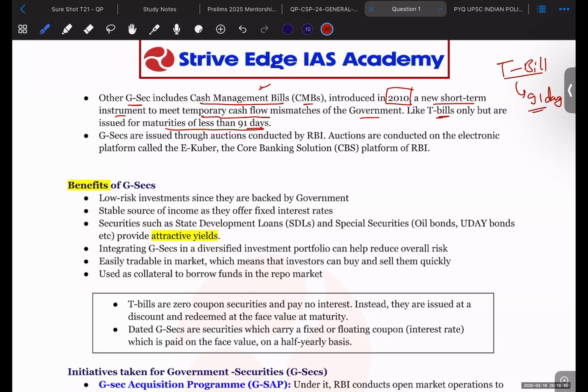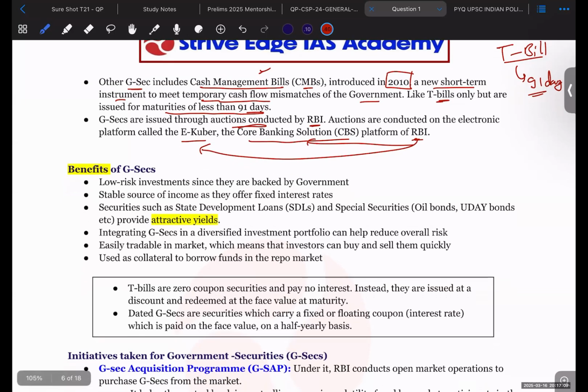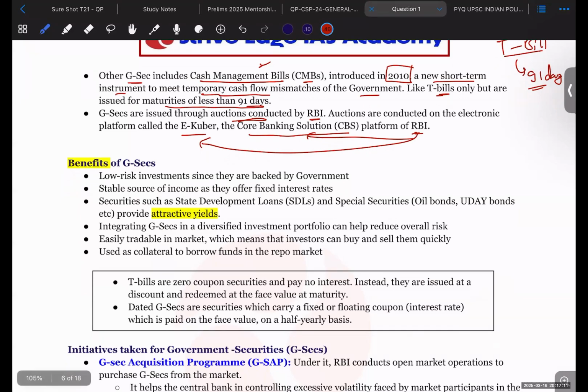Government securities, GSECs, are issued through auctions. They are issued by the auction route only by the RBI, and these auctions are conducted on the eKuber or Core Banking Solution (CBS) platform of the RBI. So the RBI maintains two platforms, eKuber as well as the CBS platform, and there the government securities are auctioned. So these are all about the government securities.